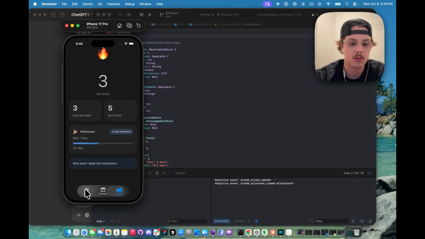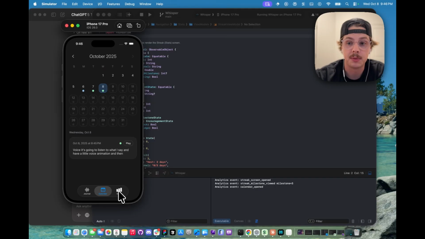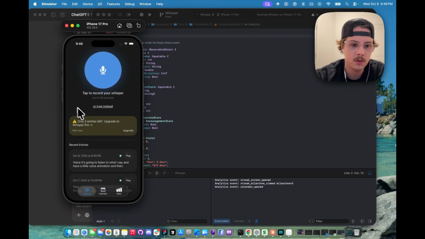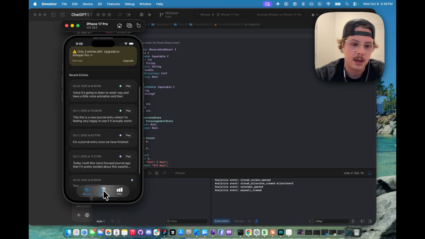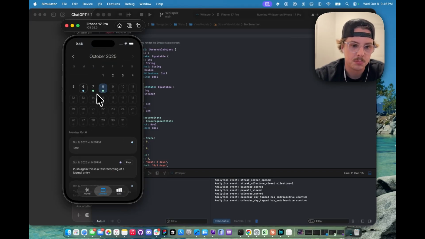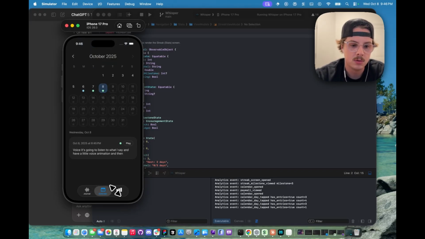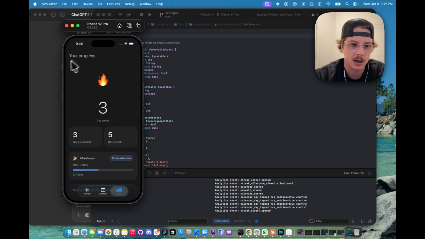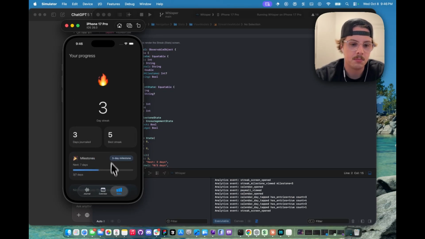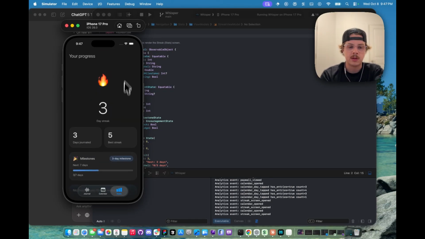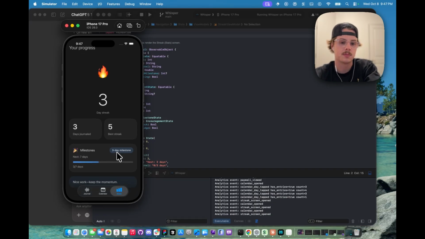So now we have 3 fully functioning features that we've built entirely with AI. We've got our journal feature. We've already got a placeholder of a paywall. Then we've got a calendar feature to see past journal entries and our moods. And then we've got stats. So we've got 3 streaks, and that's pretty much it. So now that we've got 3 fully functioning features, this is really awesome.